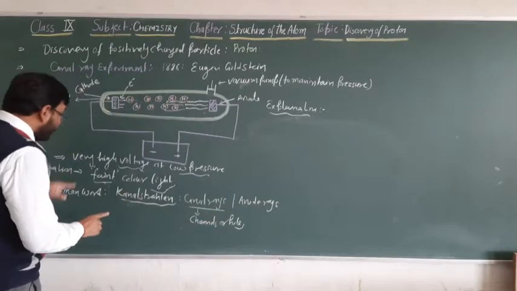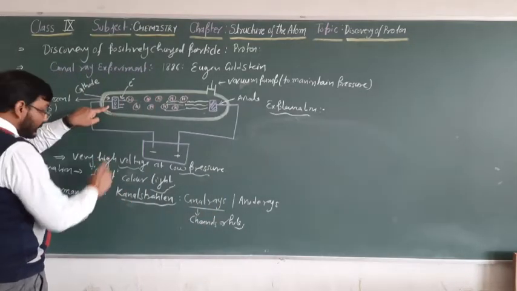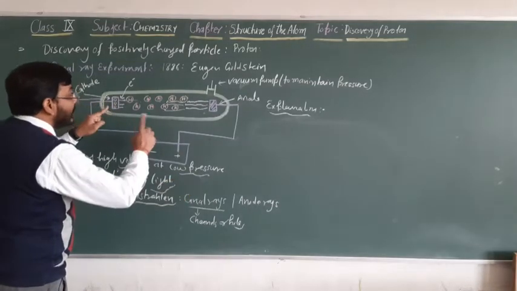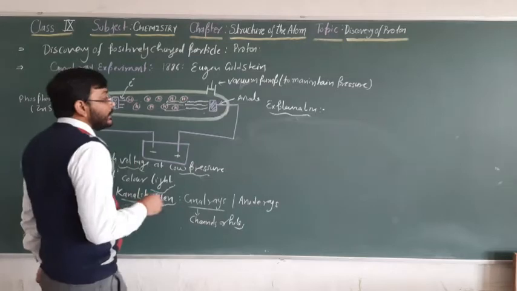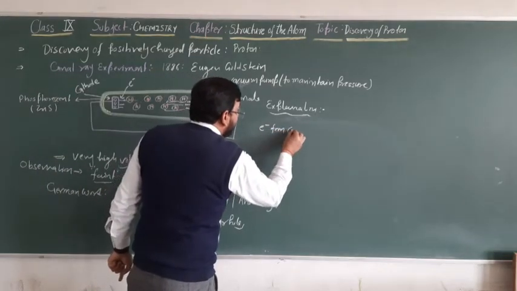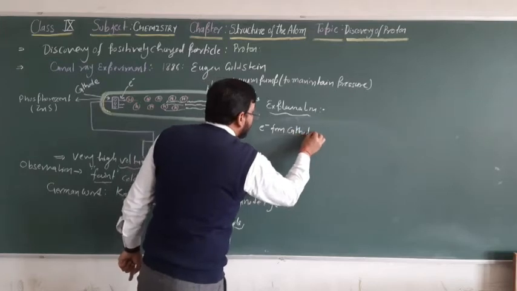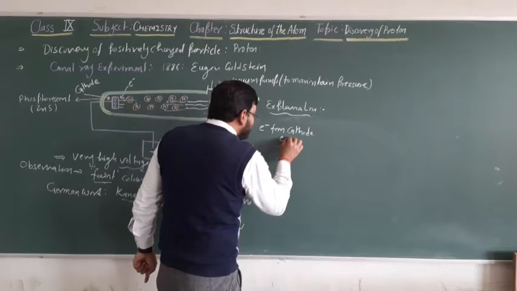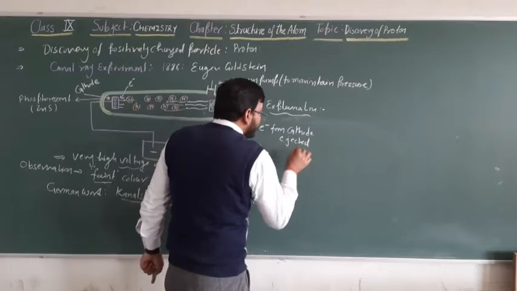As I told you, he applied high voltage at low pressure. When he applied the high voltage at low pressure, at the start the electron from the cathode was ejected.